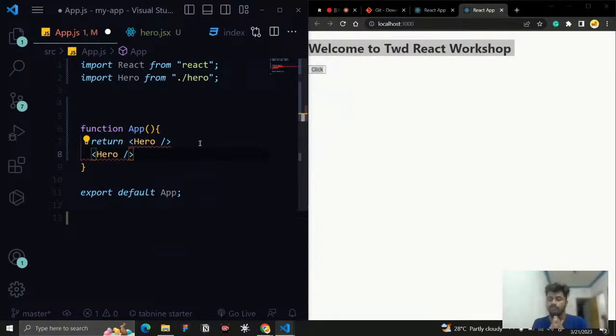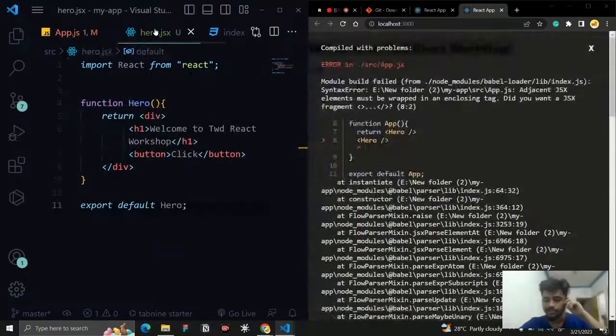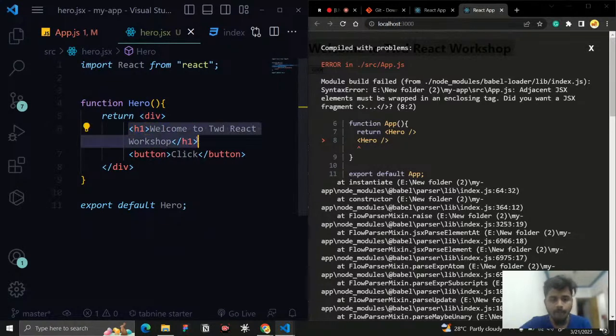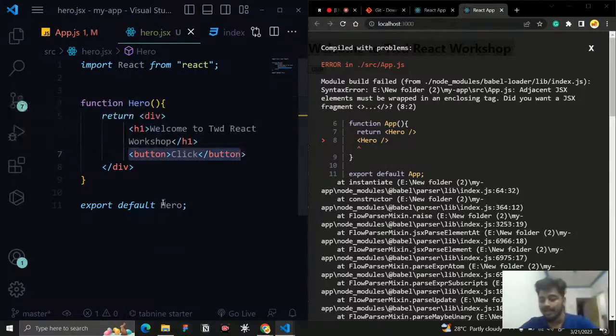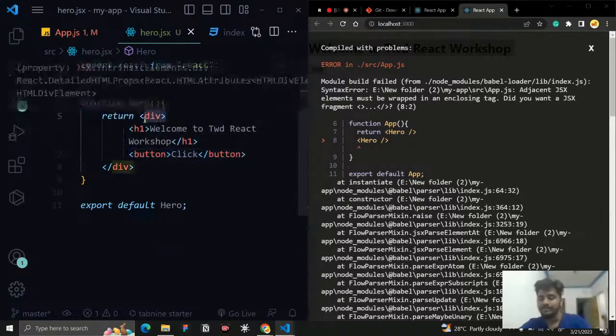Remember that whenever we are working with components, and whenever you are writing JSX syntax, the component should have only one parent element. It should return only one parent element. Here you can go to hero.js. What is the parent element? The div is the parent element. It has only one parent element, and all the h1 and buttons are inside this div. So here it is valid. Without the div, it will throw an error.